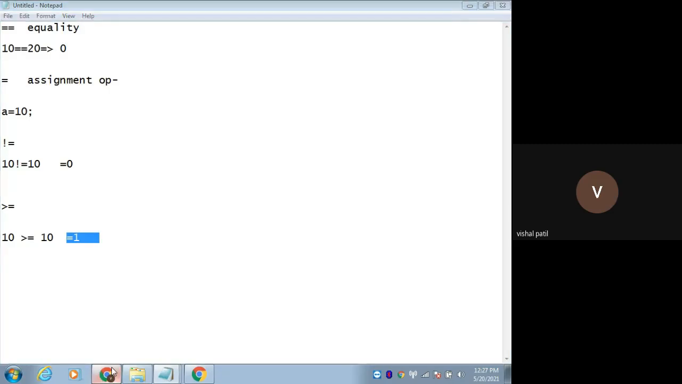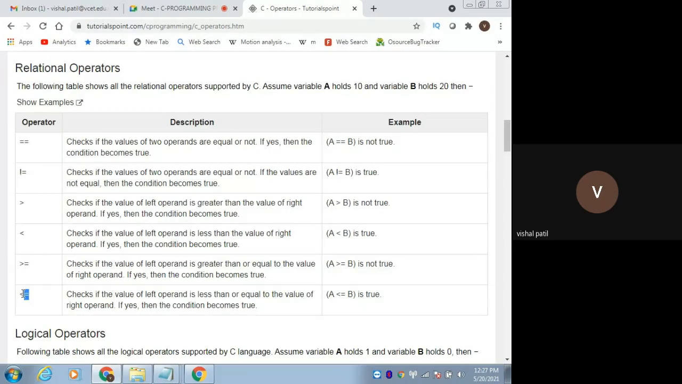Okay. What is the next one? Less than or equal to. Now you might have understood this. Either it should be less or it should be equal. That's why we call it less than or equal to.